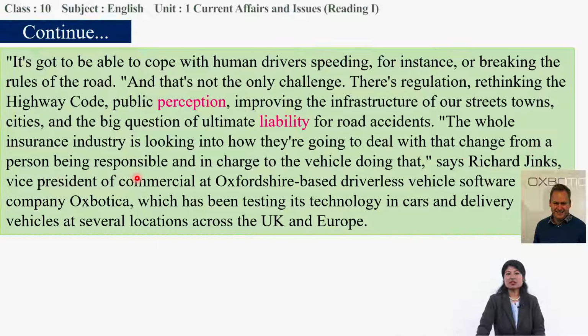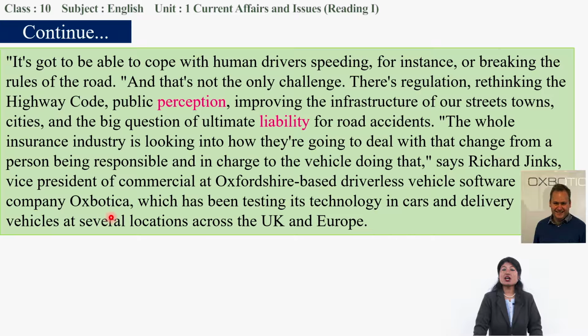From a person being responsible, if there is a human driver, then who will be responsible in a driverless car? So in charge of the vehicle doing that, says Richard Jinks, Vice President of Commercial at Oxfordshire